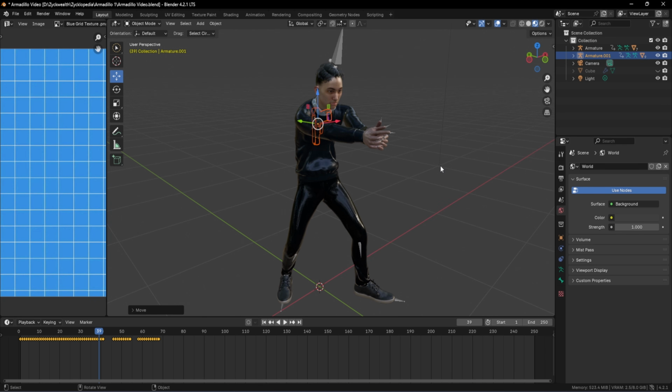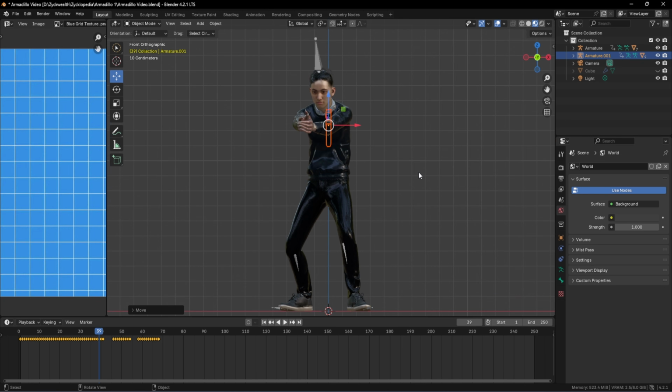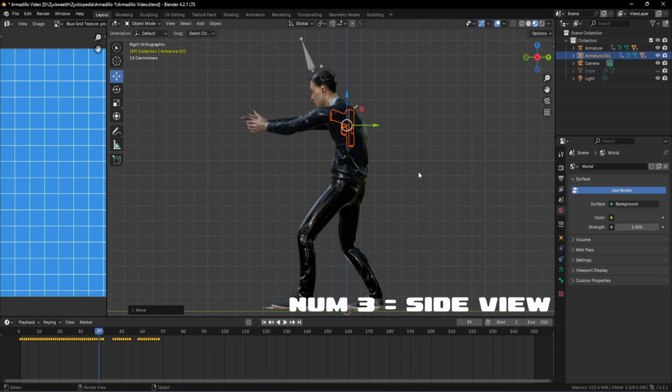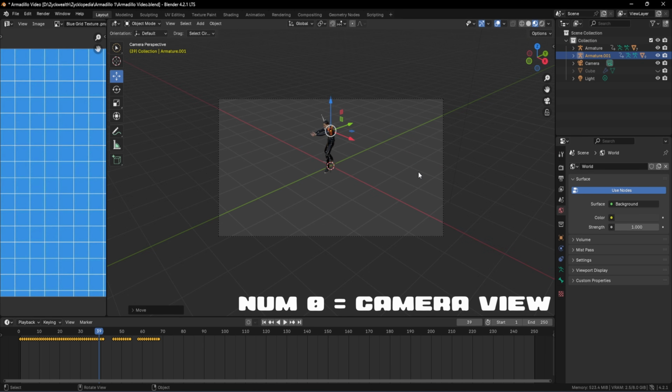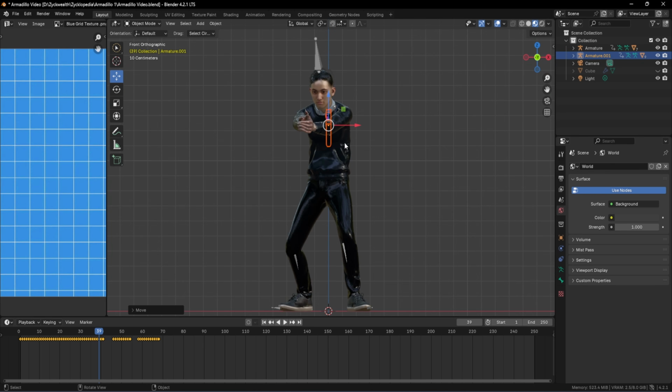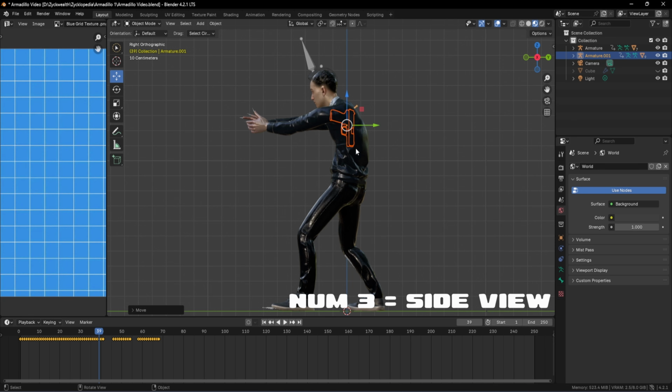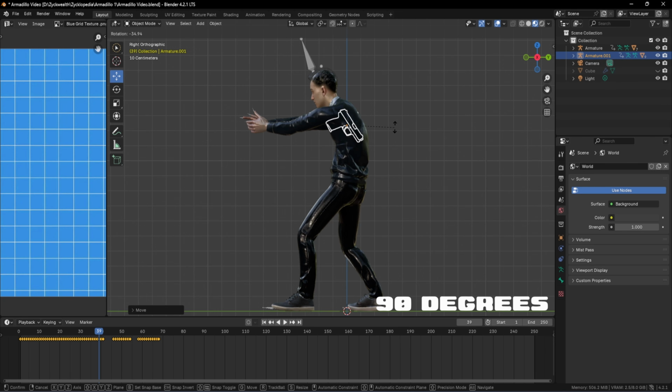To do this more accurately, you can press the number 1 on your keyboard to get to the front view. The 3 will be the side view, the 7 will be the top view, and the 0 is the camera view. These are the important keys that you should remember. We're going to use the number 3 to go to the side view. Then we have to rotate our gun 90 degrees like this. And to be more precise, you can just type in the value 90 over here.